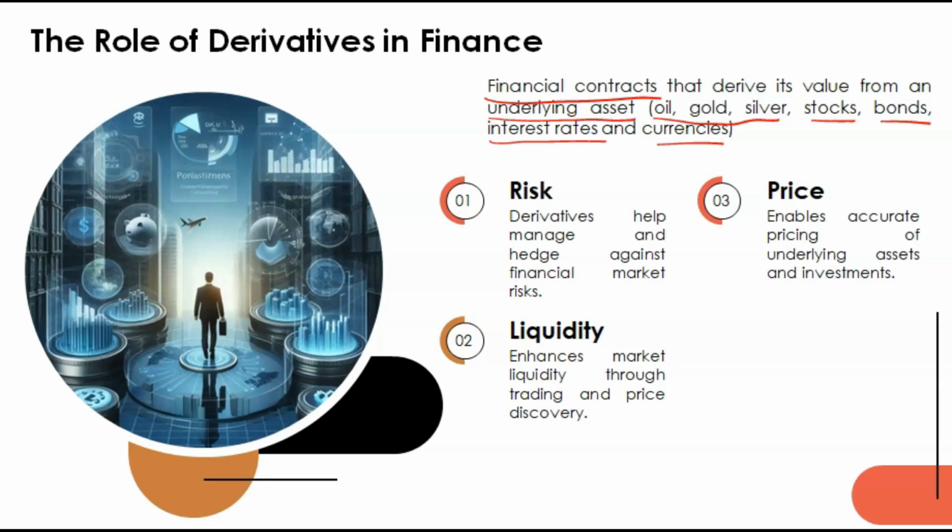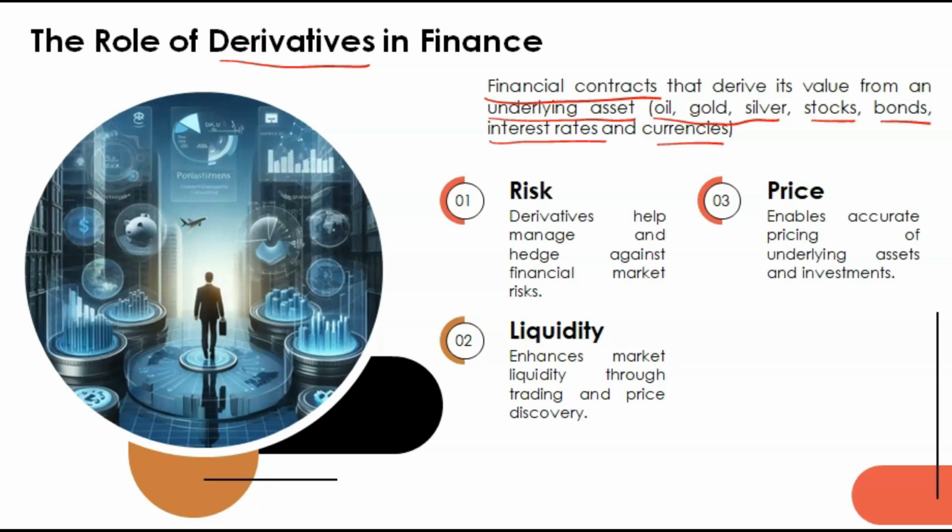From these assets the value is derived, even interest rate also, currency also. From these underlying assets the value of derivatives is derived. Okay, so that's why it's known as a derivative, whose value is derived from something else. It doesn't have its own value, its value is derived from the underlying asset.